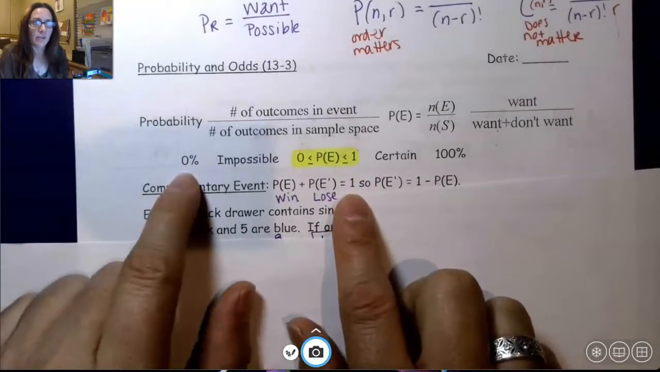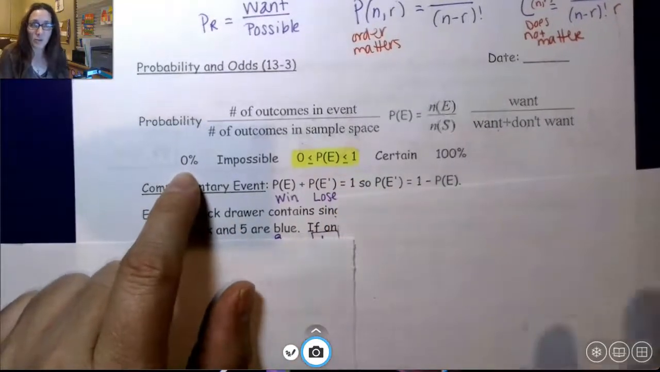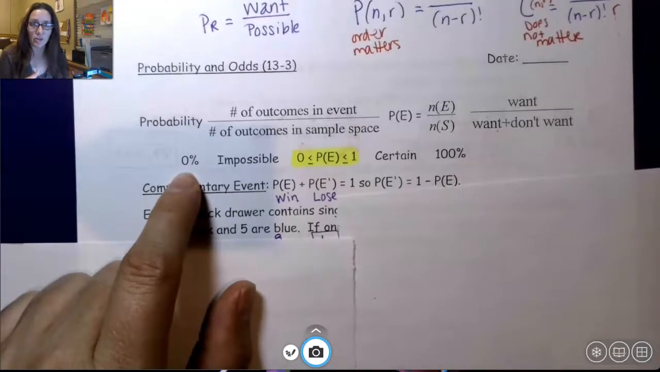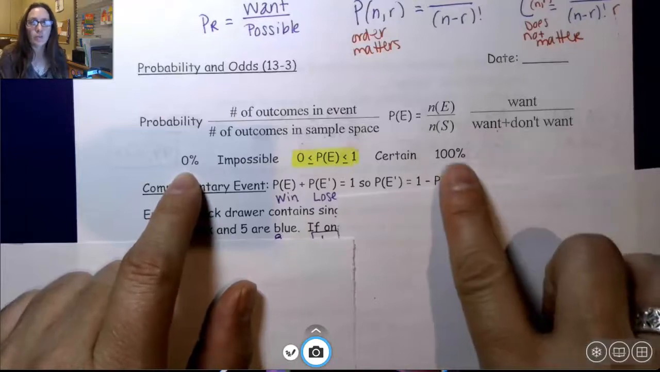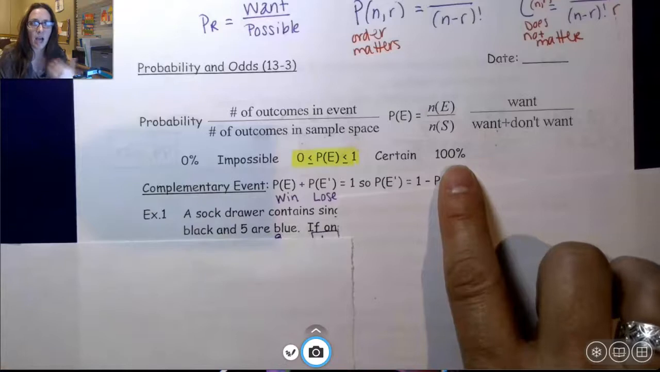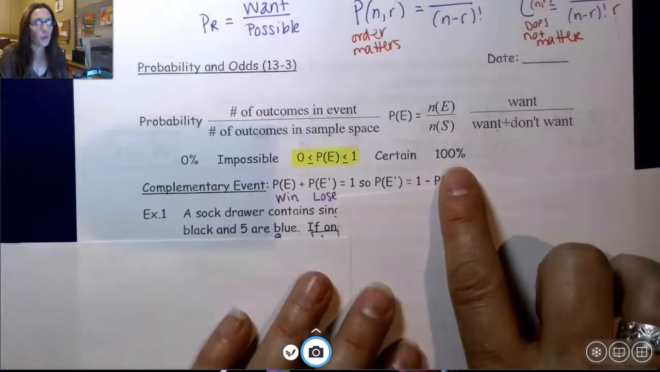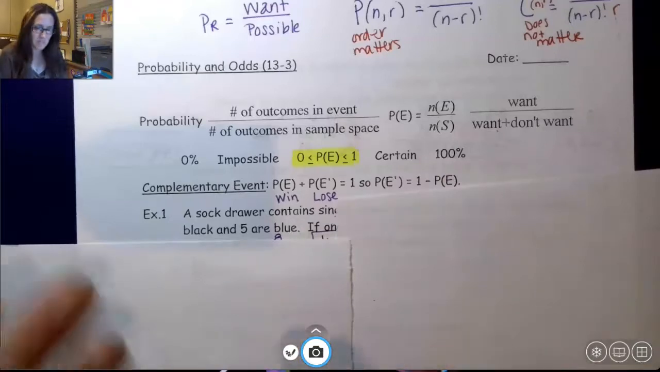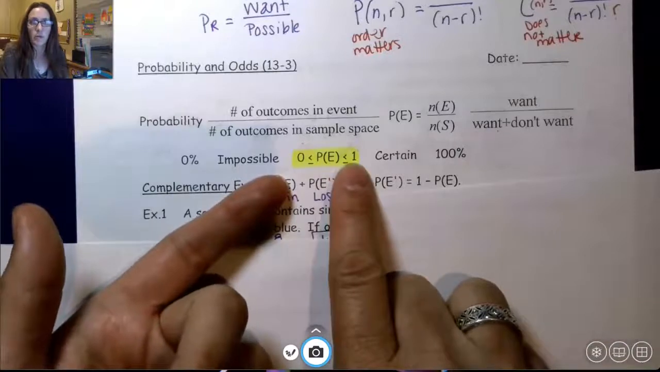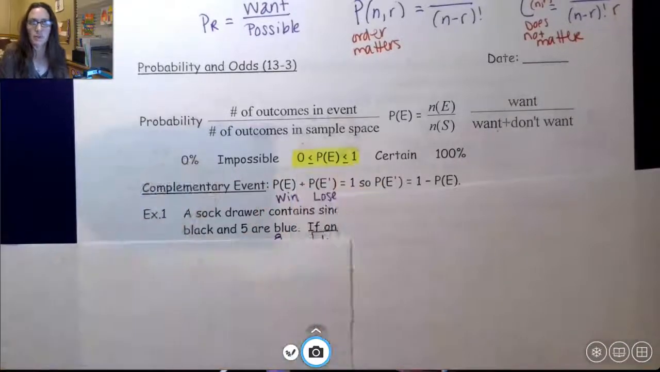Now, you can have probability that is 0%. It's impossible for it to occur. What's the probability that I'm going to have a student that's 28 years old in my class? 0%. What's the probability that one of my students is going to be under the age of 18? 100%. What's the probability that I have a student that is 17 in my class? Probably pretty good, somewhere between 0 and 1, right? 50%, half a percent, something like that.